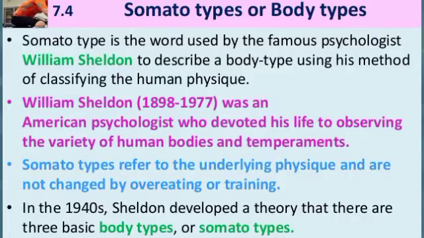William Sheldon was an American psychologist who devoted his life to observing the variety of human bodies and temperaments. Somatotypes refer to the underlying physique and are not changed. In the 1940s, Sheldon developed a theory that there are three basic body types or somatotypes.